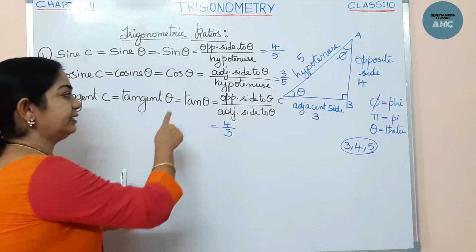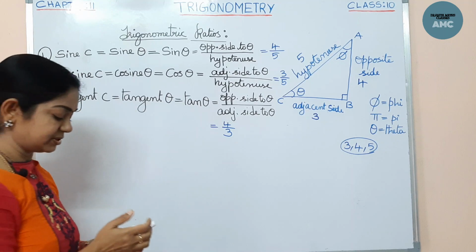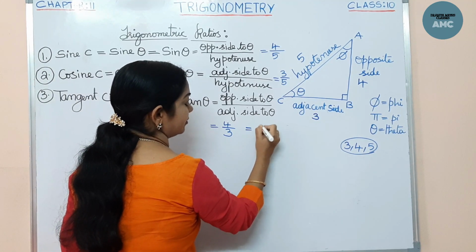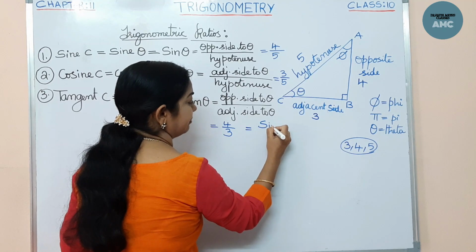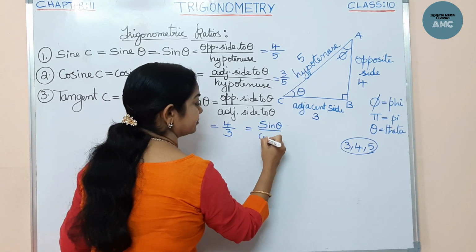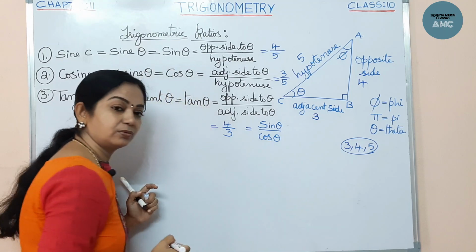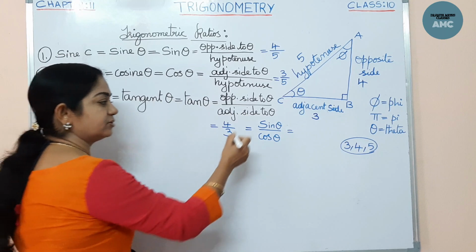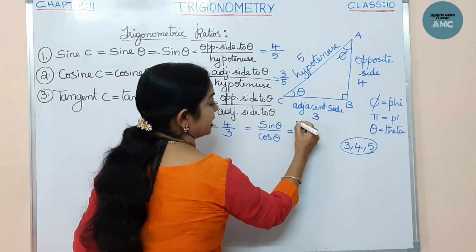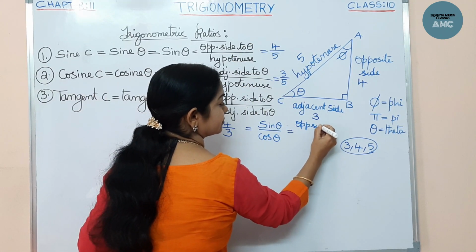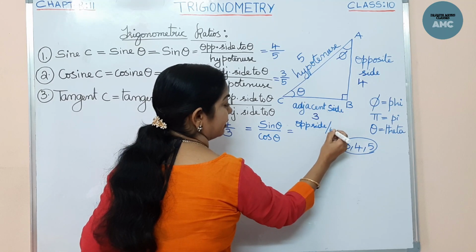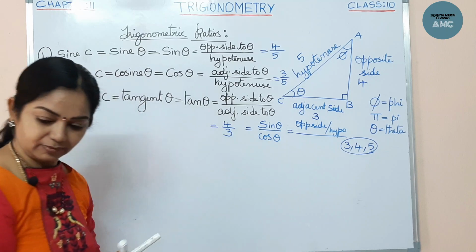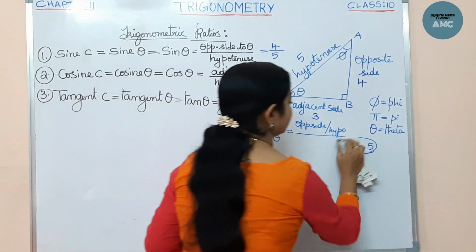Now in tan theta we can also deduce that tan theta can also be taken as sin theta by cos theta. How? I'll explain to you. Tan theta is equal to sin by cos. Now sin theta we know is opposite side by hypotenuse, isn't it? Now here let me erase this Pythagorean triplet.